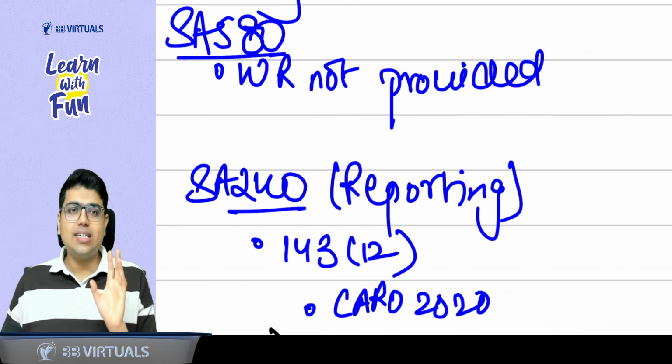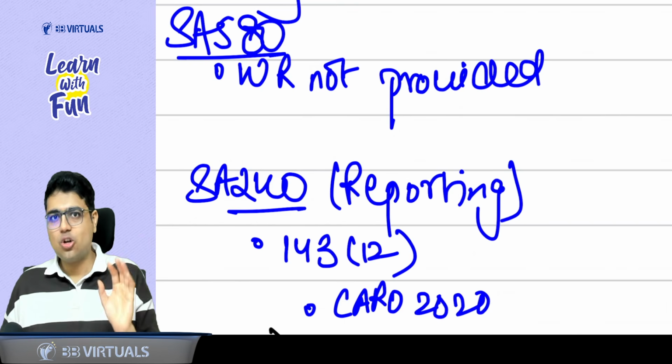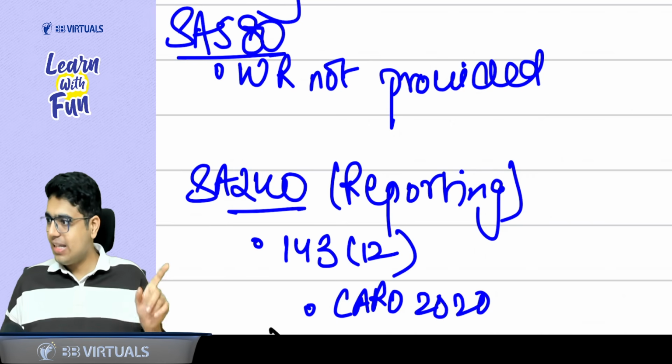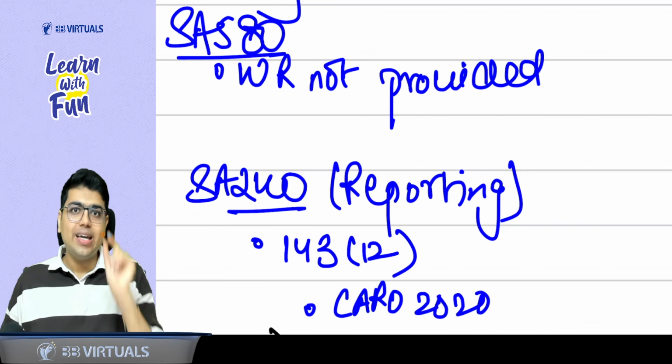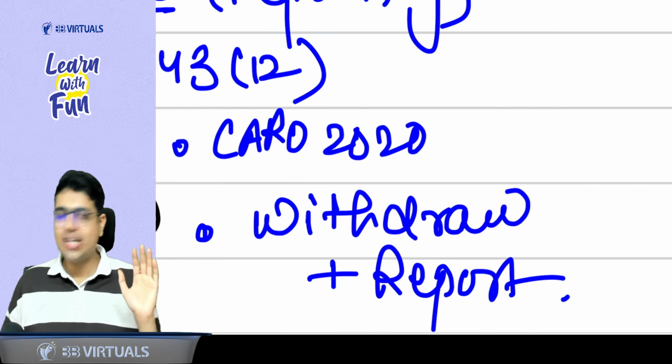Second subclause says whether any fraud under 143.12 has been reported to the central government in ADT 4. So those two subclauses will come here. So these are the legal provisions. Apart from this, SA 240 also talks about withdrawal and reporting in case of fraud.